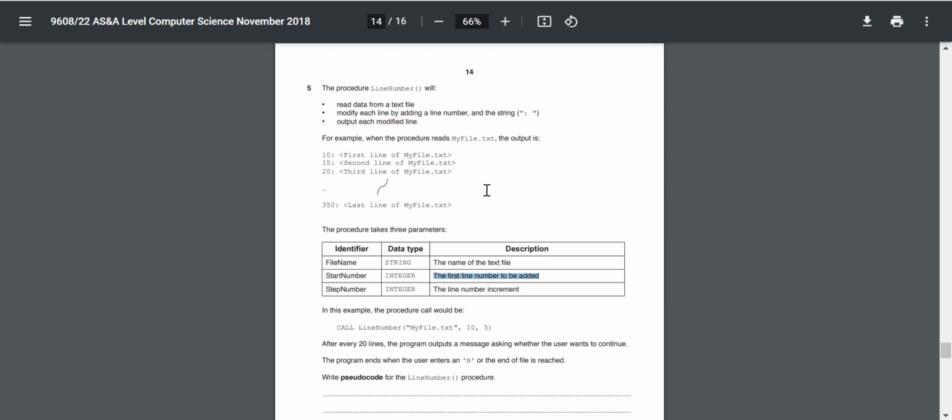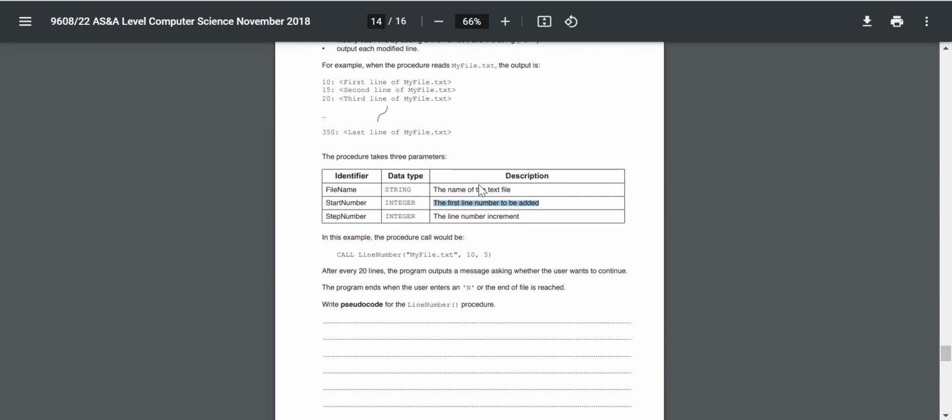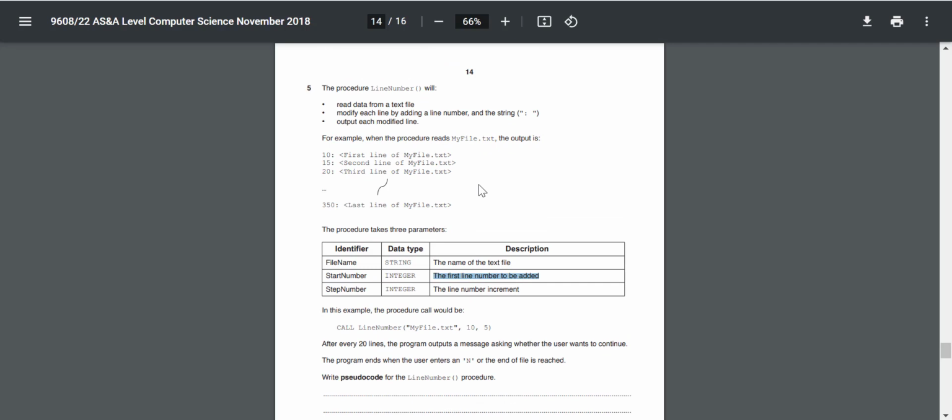Alright. This is weird code. First line number to be added? Is that from the text file? Okay, so it's basically saying my start number for these line numbers. It's not really clear, is it? And step number is basically the increment. So you can see here, this is going up 10, 15, 20.